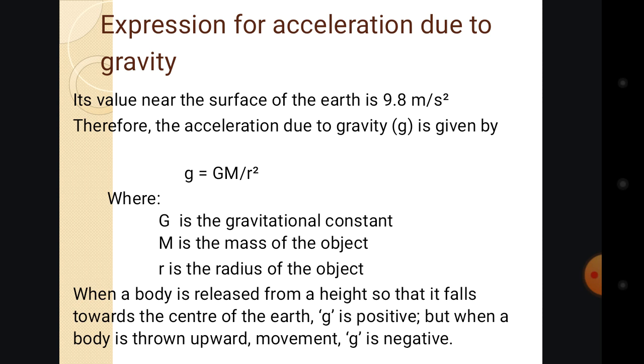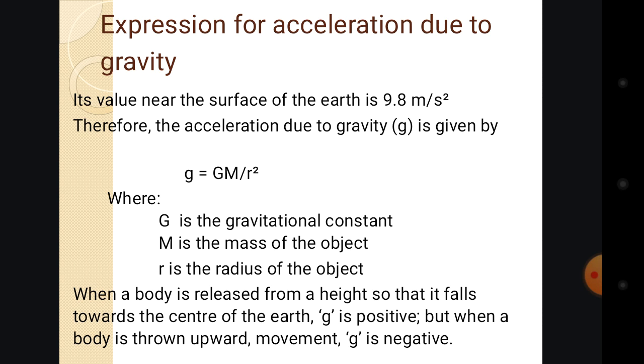Or if you can do the approximation, you will increase from 9.8, you will just make it 10 meter per second square. So whether you see 10 meter per second square or 9.8 meter per second square, it is a constant value for acceleration due to gravity. And when we say constant value, we mean that the value is not changing. It will remain constant. So this is the value for acceleration due to gravity.